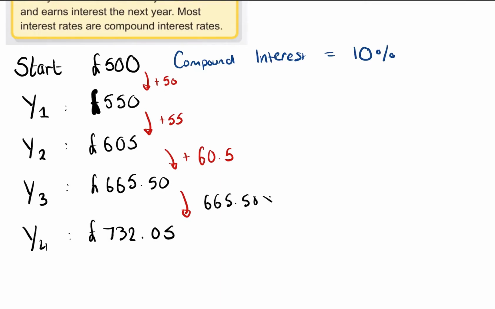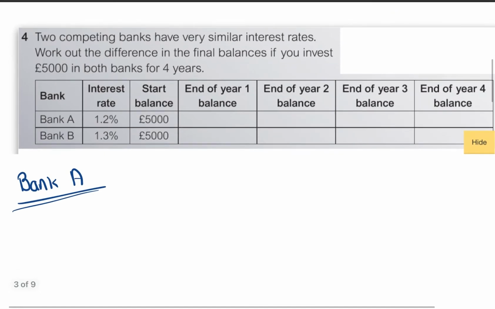Because last year, what we did here was 665.50 times 1.1 and 10%, and there we are. That gives us our value, and that 10% that last year would have been, we added on, so we plussed on £66 and 35 pence. That's what we do. Now, is there any easier way to do this? That's what we'll be looking at today. Firstly, we'll do this one more time.